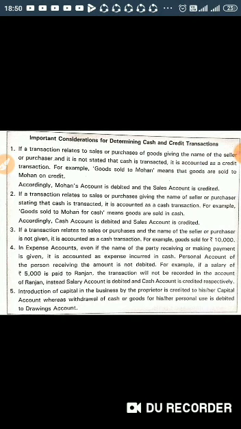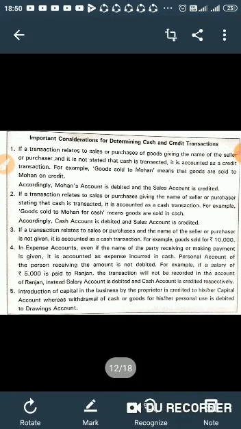These are some points you should keep in mind. The first point says: if a transaction relates to sales or purchases of goods, giving the name of the seller or purchaser, and it is not stated that cash is transacted, it is accounted as a credit transaction.